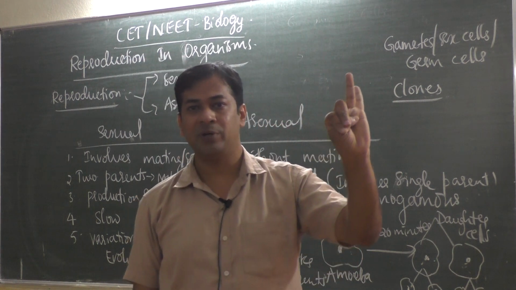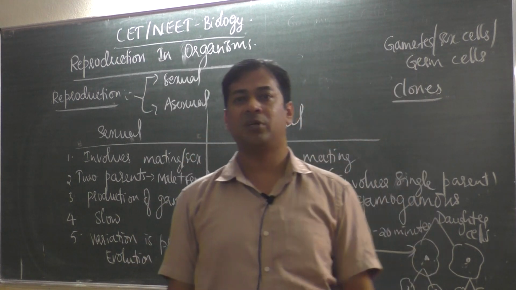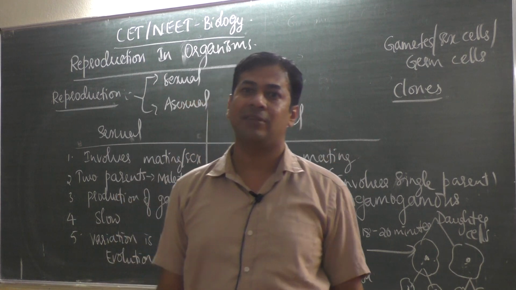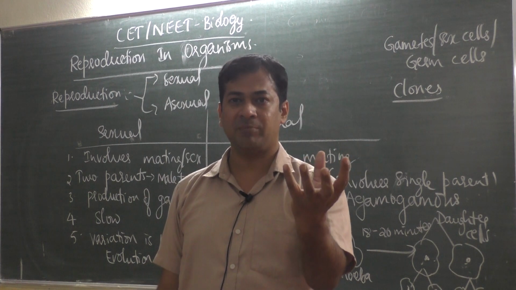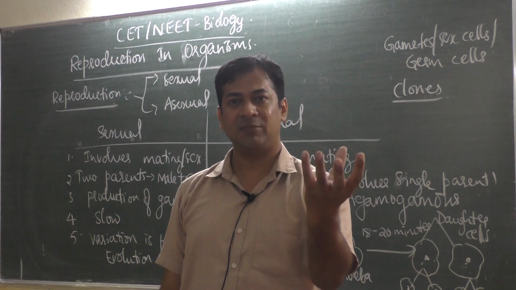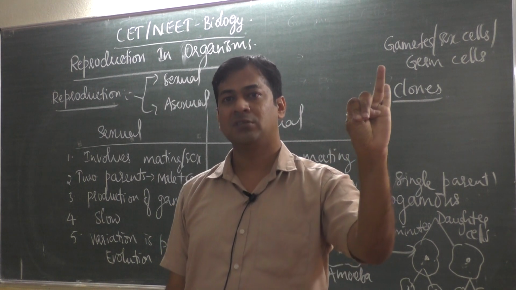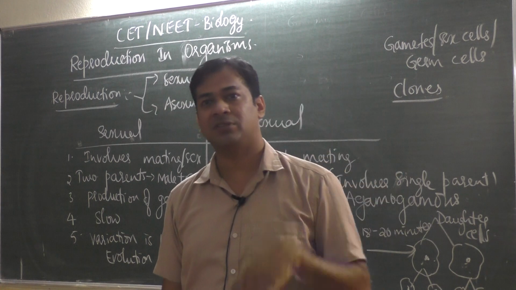If a plant reproduces by leaf, stem and root, then it is vegetative reproduction or vegetative propagation. That is nothing but asexual reproduction only. The flower is involved in sexual reproduction. What about the other parts, leaf, stem, roots? They don't do sexual reproduction. Then what do they do? Asexual reproduction.